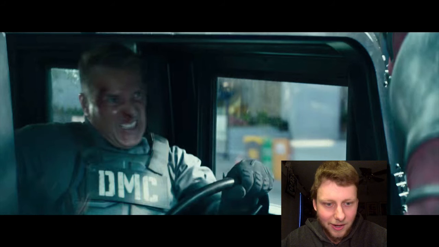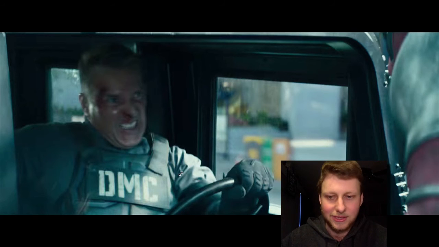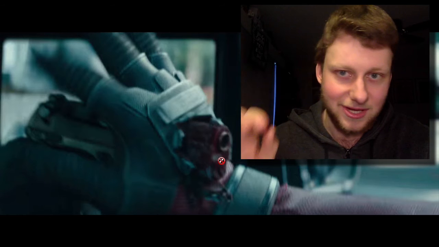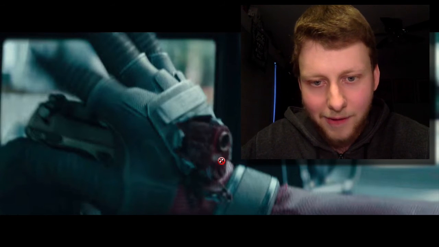And then we get again a guy with DMC, which is the big truck. Looks like one of the trucks or the van, or maybe this is where Deadpool gets hit by the truck, and then he's on top of it. And then the guy tries to shoot him, and he just puts his hand through it, and Deadpool makes him shoot himself. And then that's the last shot.